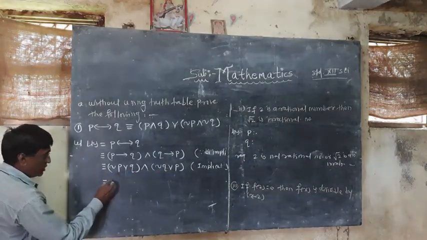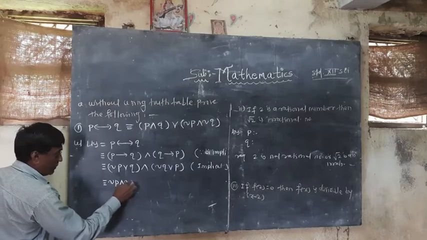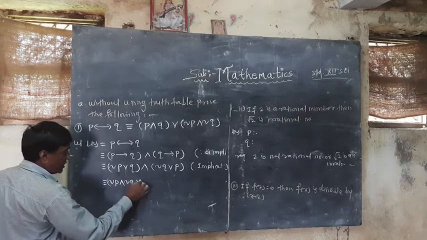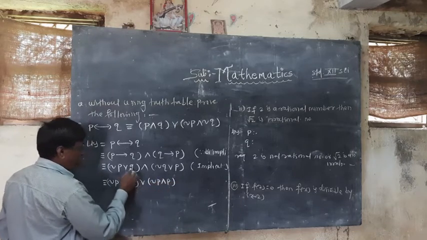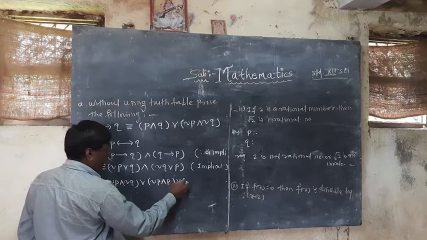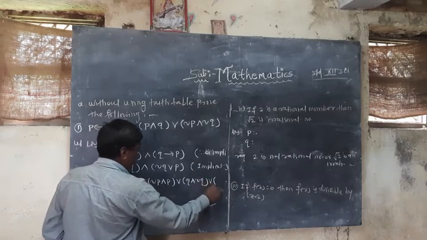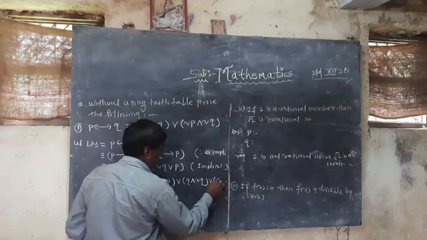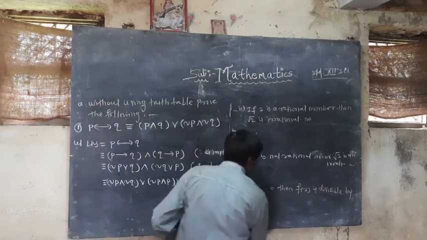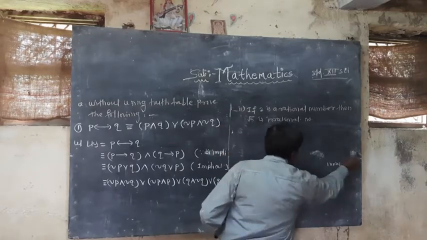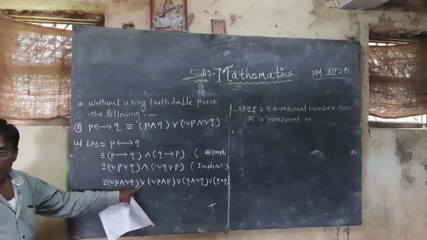So first, the negation of P conjunction negation Q, then disjunction, again negation P conjunction P. Next I will apply this: disjunction Q conjunction negation Q, disjunction Q conjunction P. This is by using the rules of distribution, so conjunction will be distributed over the disjunction.